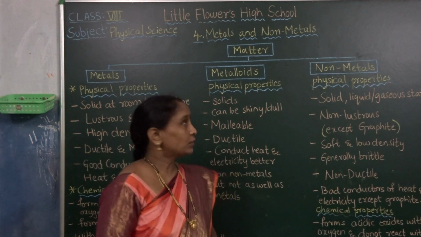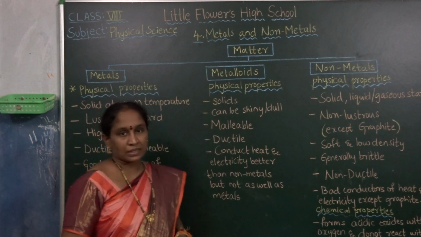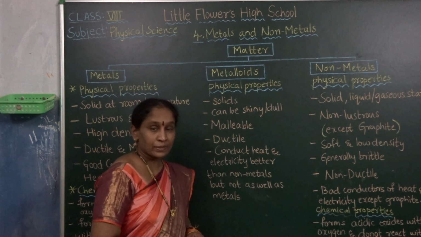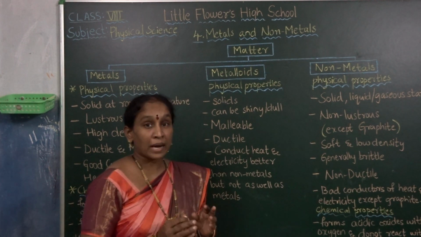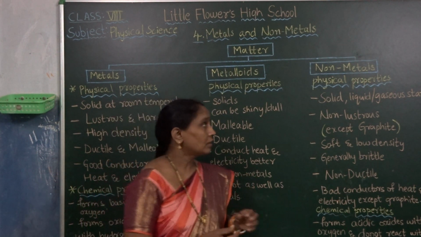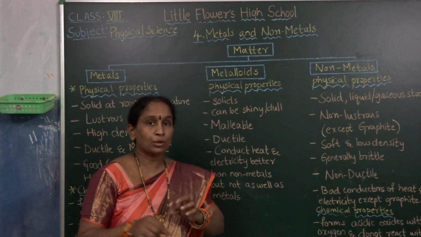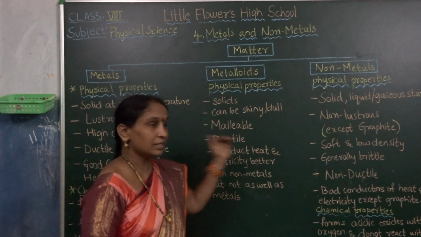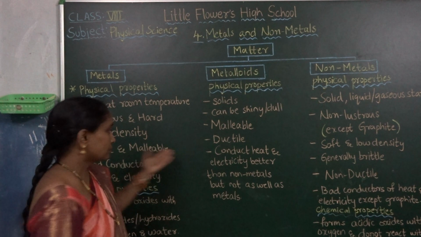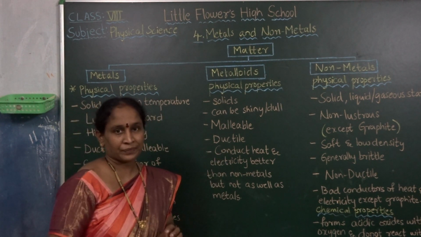Today I am going to explain 8th class physics, lesson number 4, metals and non-metals. In this video I am going to explain the mind mapping of this chapter. This mind mapping shows briefly what topics are present in this chapter. In this flow chart we can show all the topics briefly.